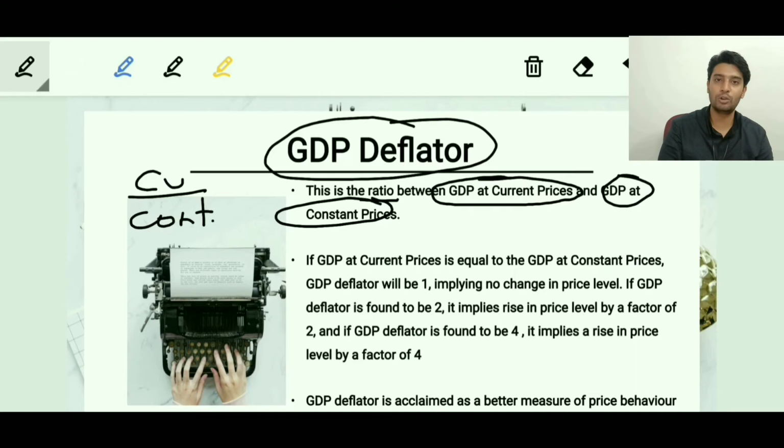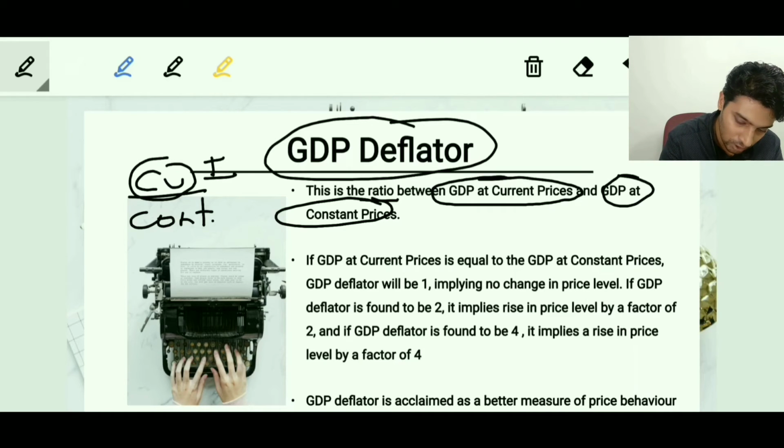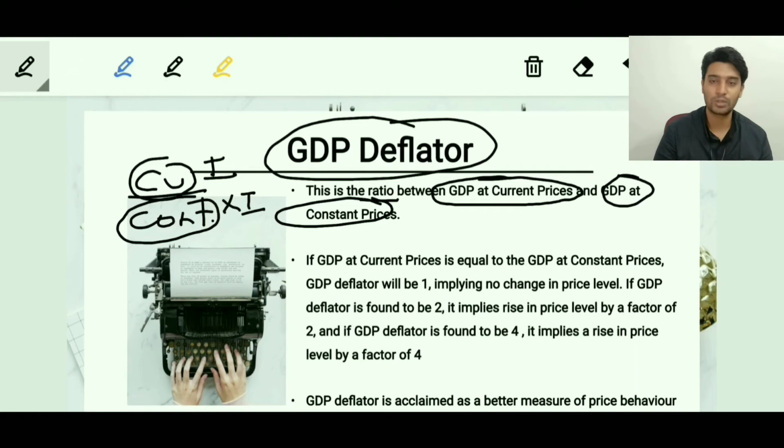From the discussion of the previous slide, we know that current has the effect of inflation in it, whereas constant removes the inflation effect from it. That's the reason why if we divide the GDP at current prices by the GDP at constant prices, what we effectively get is the measure of inflation in the economy.